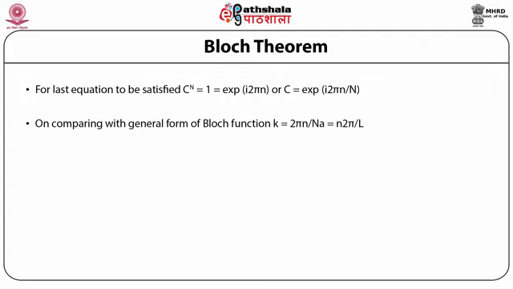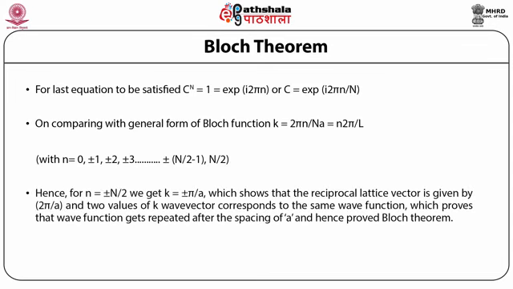2π/L, where small n is equal to 0, ±1, ±2, ±3, and so on, up to ±(N/2 − 1), N/2. So for small n equal to ±N/2 gives k equal to ±π/a, which shows that a reciprocal lattice vector is given by 2π/a, and two values of the k wave vector correspond to the same wave function. So this is the proof of this theorem, which proved that the wave function gets repeated after spacing of small a, hence proved the Bloch theorem.